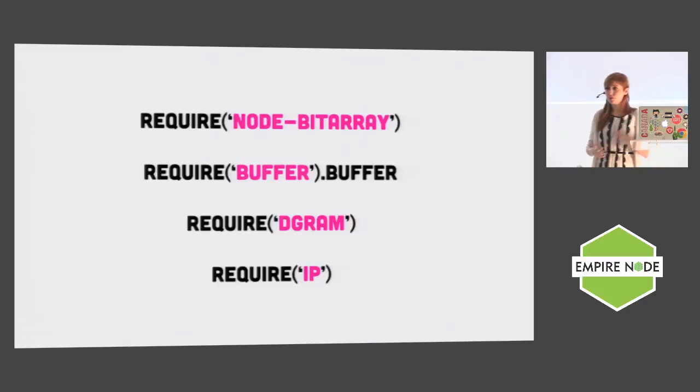It requires four glorious packages and nothing else, and it has about 70 lines of code. Dgram is a thing that will make a UDP port for you. Buffer is the thing that comes down the dgram. Node.bit array is the thing that we're going to use to parse the contents of that buffer into a little bit array, because we need to figure out what we're asking for. And IP is the greatest thing ever, which is going to convert from a string representation of an IP to a long, because that's what we need to return in our message. That's it.